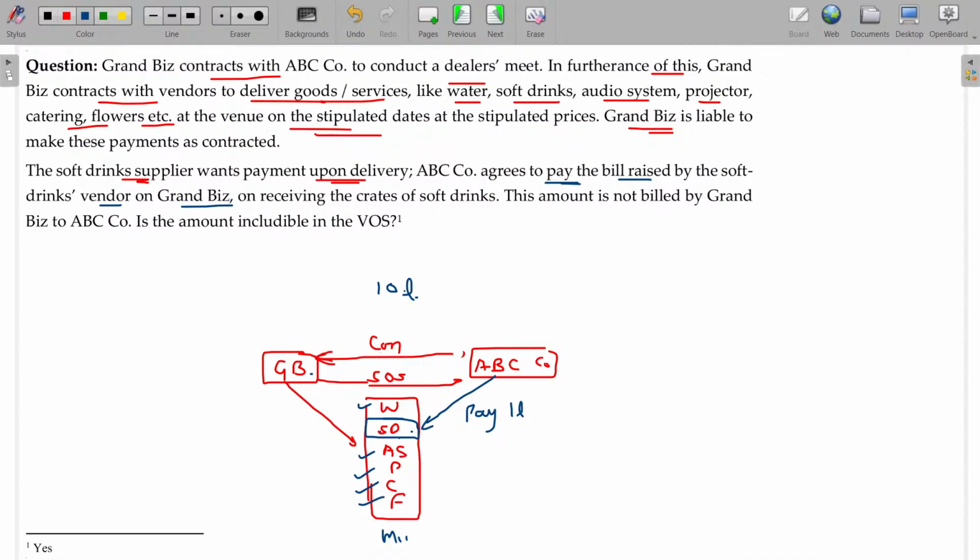Now this 1 lakh is payable by Grand BIS only, but instead of the payment being made by Grand BIS, it asks the recipient to pay, then that will also form part of the value. So the overall value being 11 lakhs. This amount is not billed by Grand BIS to ABC Limited. Is the amount includable in the value of supply? Yes, it should be includable.